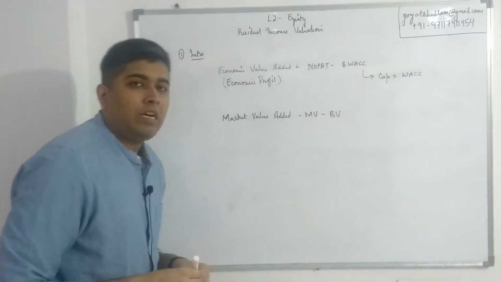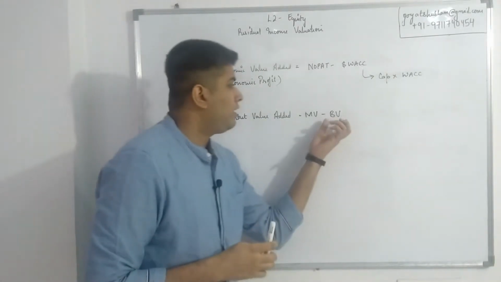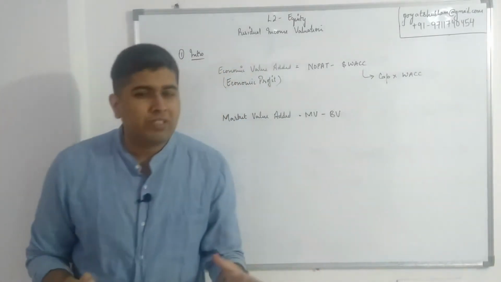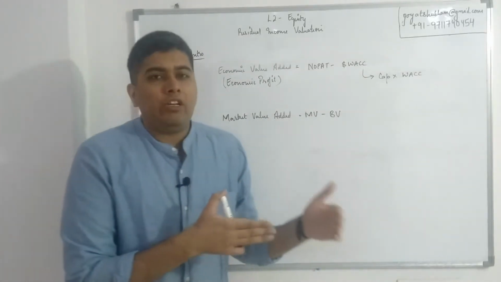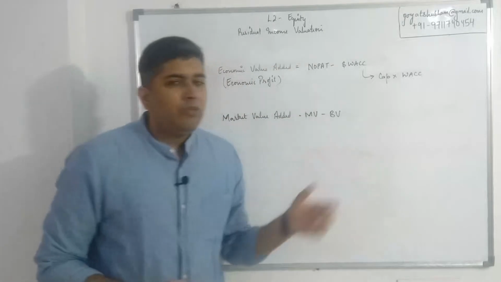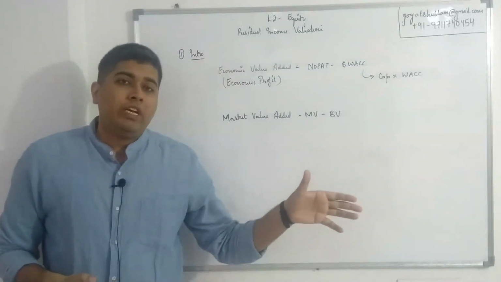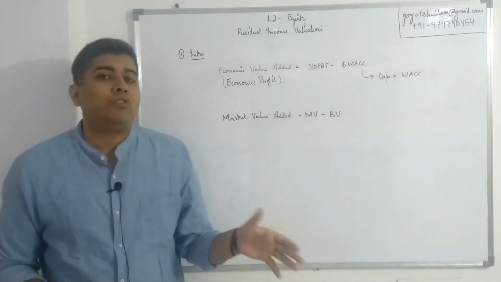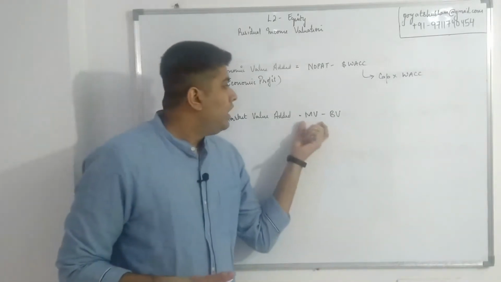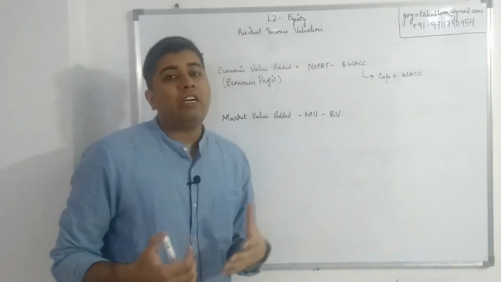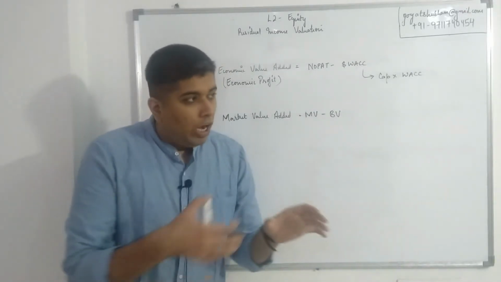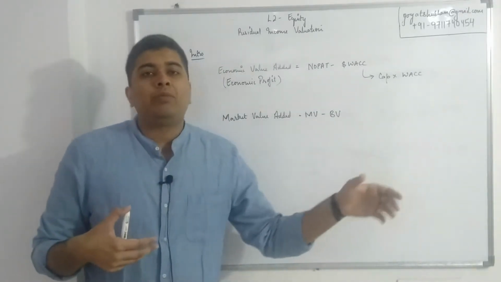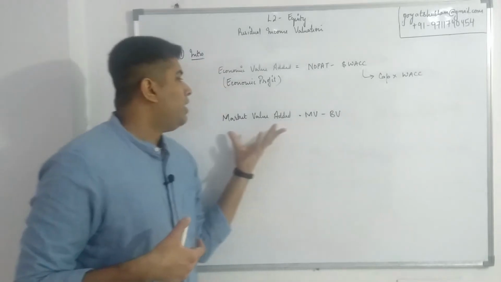Effectively, when a business starts, it has assets, it has liabilities, and book value sort of represents the starting value of equity, that when the business started, what was the value of equity? And market value is the actual price of equity as per the market forces of demand and supply. So as such, how much the market value has changed in comparison to where the book value started from, how much distance has been covered from the starting point, that is my market value added.